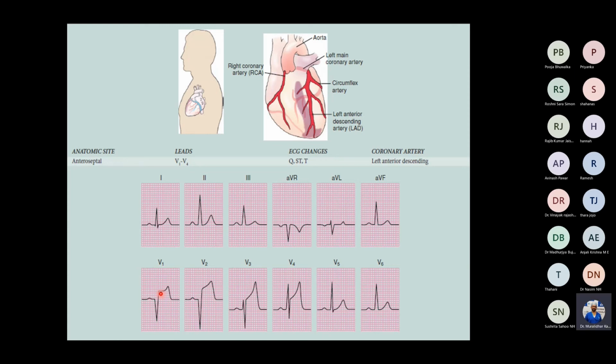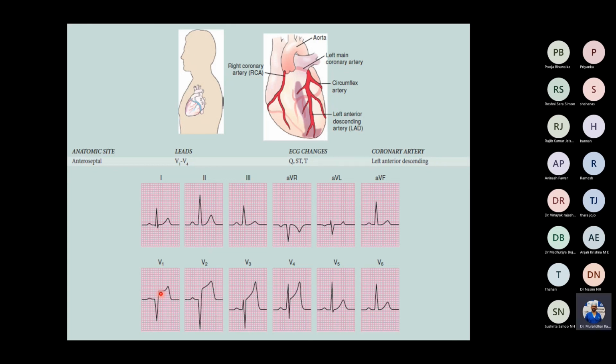Then if there is pulseless VT or ventricular fibrillation, you have to follow the cardiac arrest guidelines. It's a shockable rhythm. We have to give a shock of 120 to 200 joules if it's biphasic, 360 joules if it's monophasic. And CPR should be instituted. High quality CPR should be given. Adrenaline is given after the second shock, and amiodarone is given after the third shock. The amiodarone dose is 150. Amiodarone or lignocaine can be given. Lignocaine is 1.5 milligram per kg.